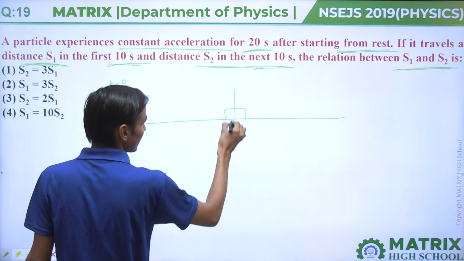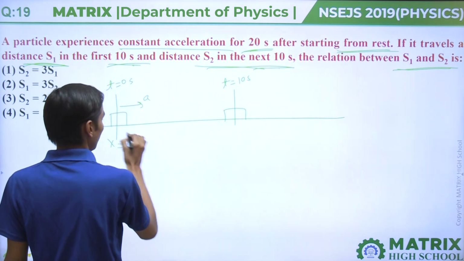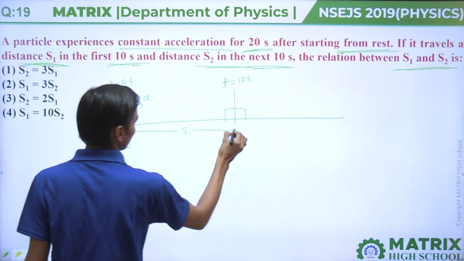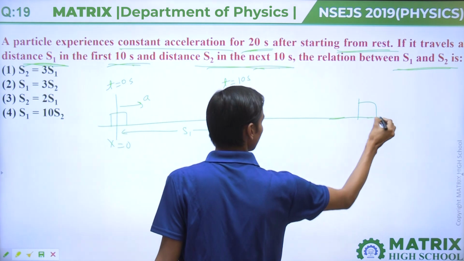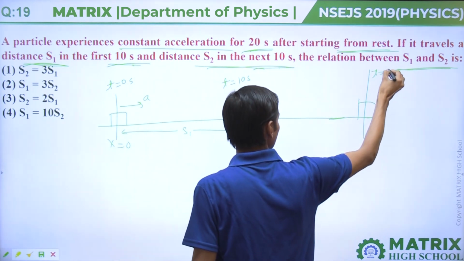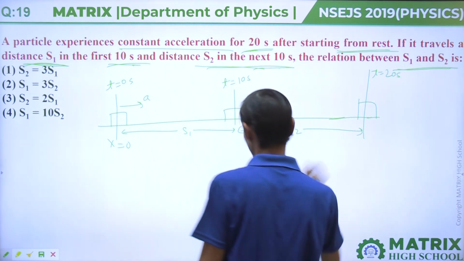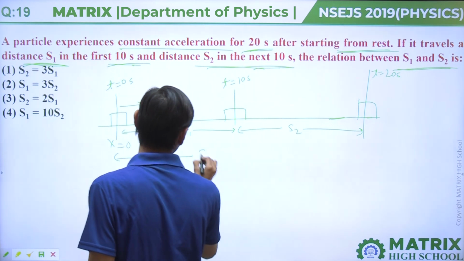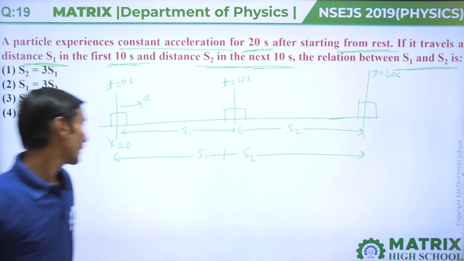At t equal to 10 second it is here, and the distance traveled is s1. Now at t equal to 20 second, the distance traveled in the next 10 second is s2. So this distance will be s1 plus s2.